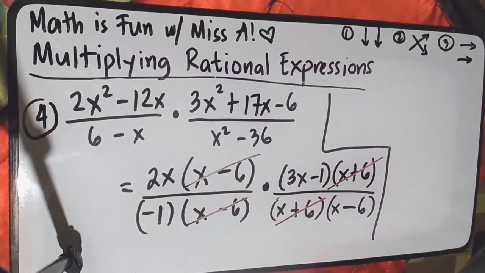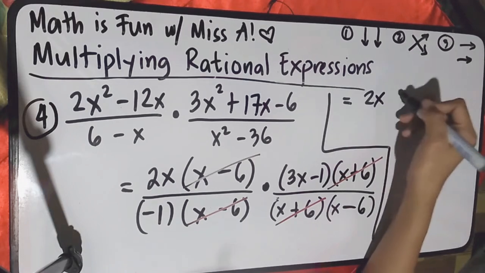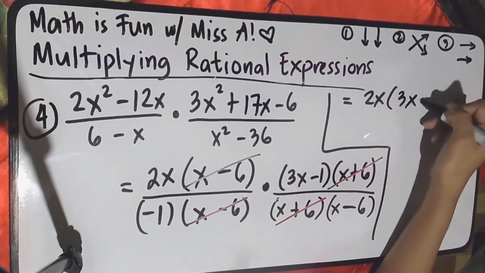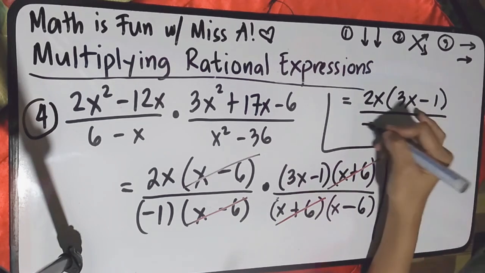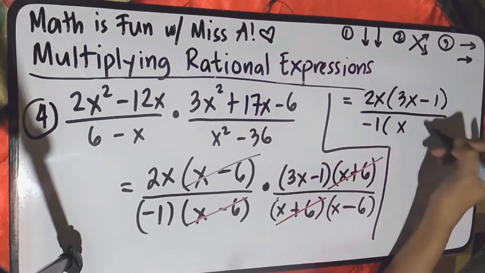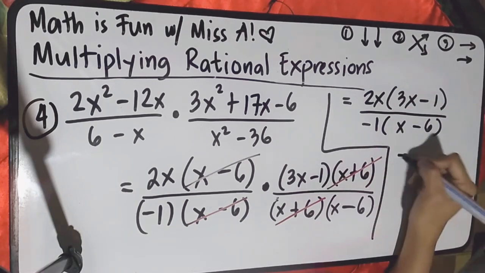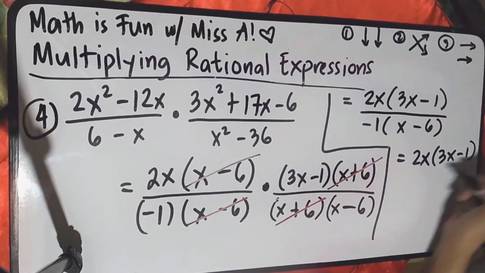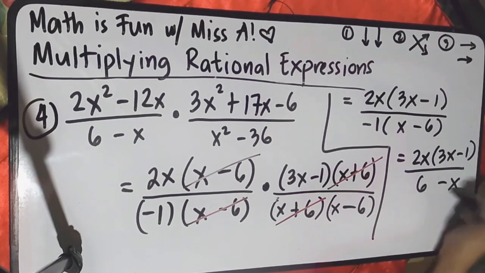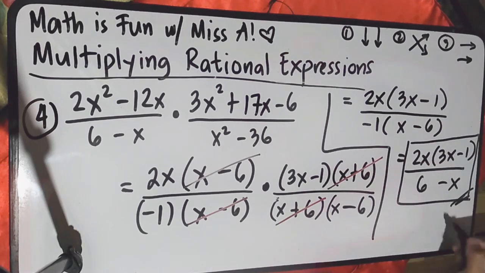we can write our answer as 2x times 3x minus 1 all over negative 1 times x minus 6. But this can be rewritten as 2x times 3x minus 1 all over 6 minus x. This can be your final answer. And we will end our discussion here.